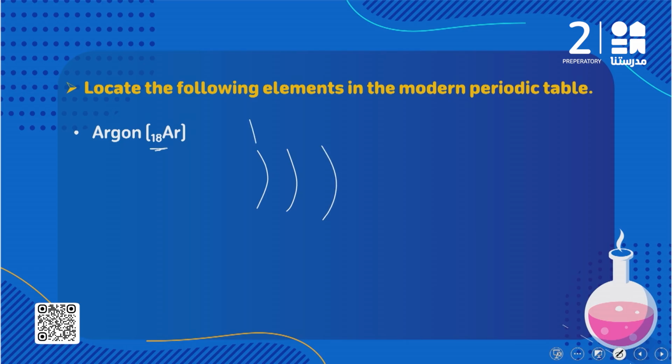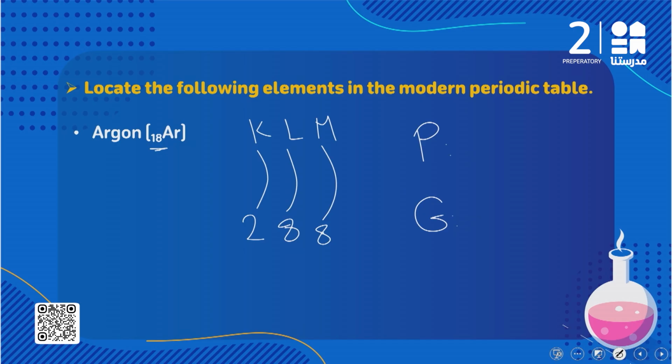as K energy level is saturated with 2 electrons. L energy level here is going to be saturated with 8 electrons, and M energy level is going to be saturated with 8. So 2 و 8 و 8 is 18 electrons. طيب locate يعني لازم أبقى عارفة هو موجود في period كام وجروب كام. طيب to determine the number of the period you have to make what? You have to count the number of the energy levels which are saturated with electrons. طب أنا عندي هنا كام energy level؟ أنا عندي 1 2 3. So this element exists in period 3.